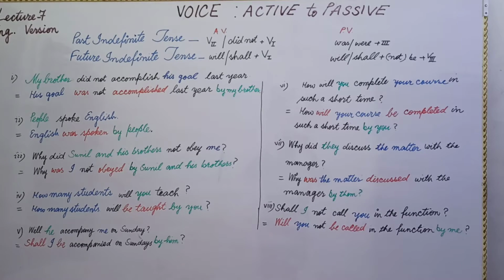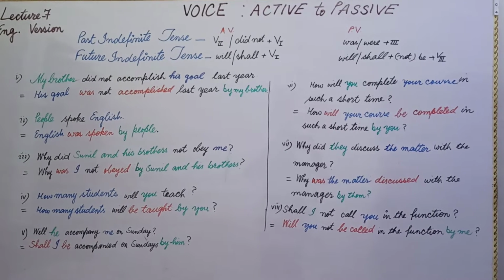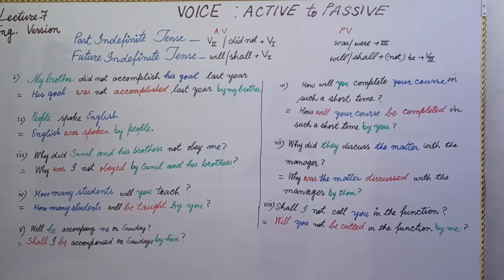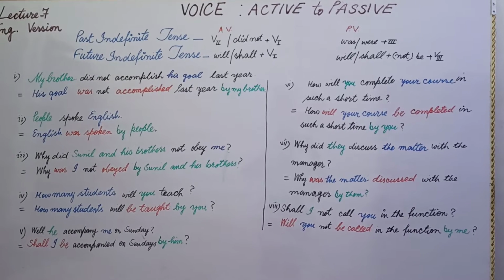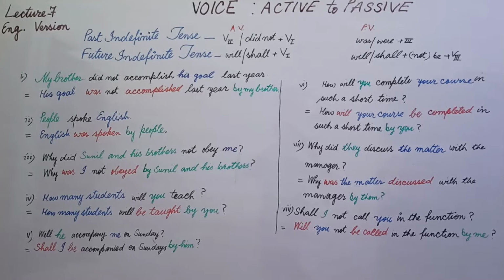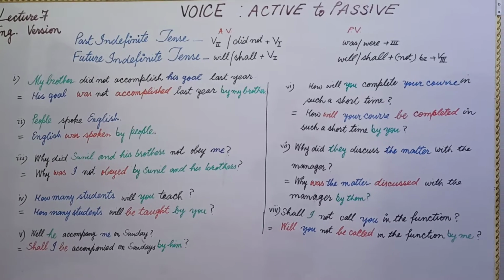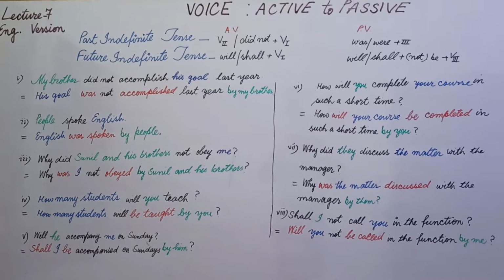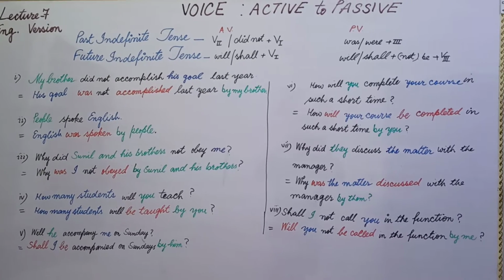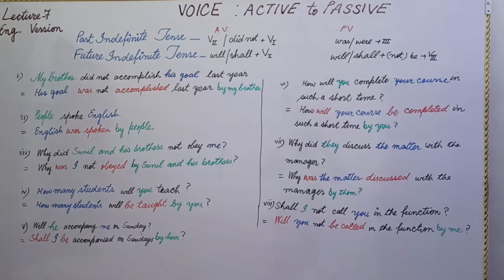We'll study today voice. Today our topic is active to passive based on past indefinite tense and future indefinite tense. Students, in our previous lectures in the series of voice, you went through various rules related to active and passive voice.